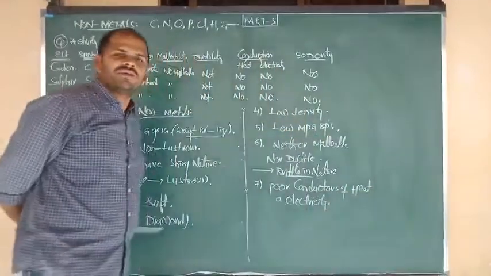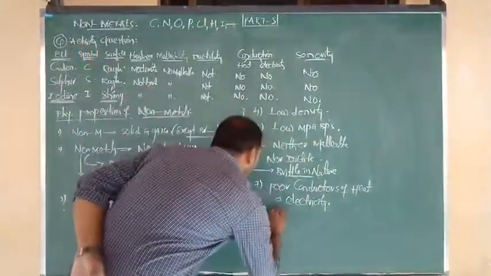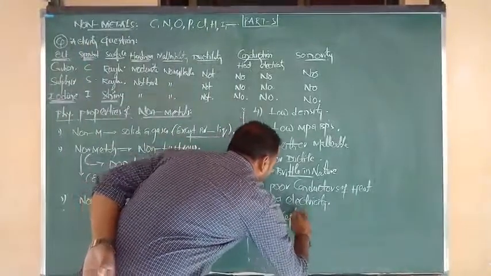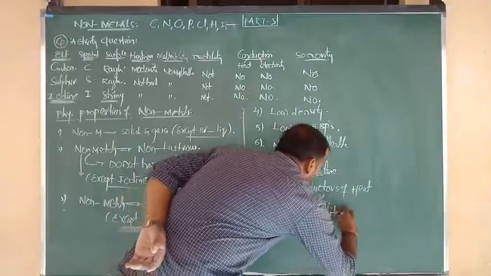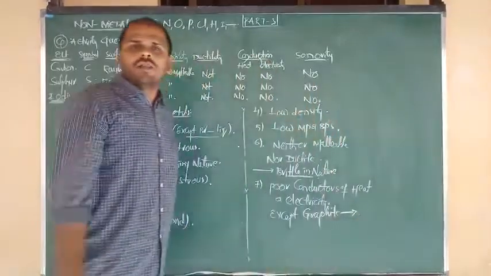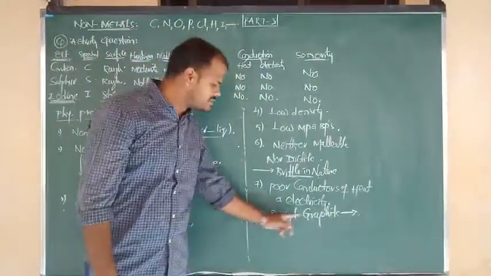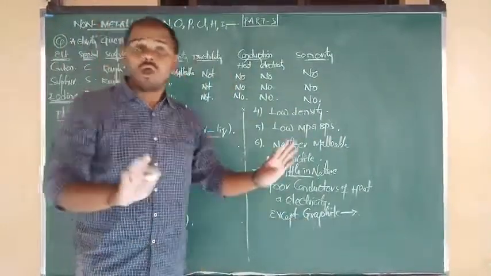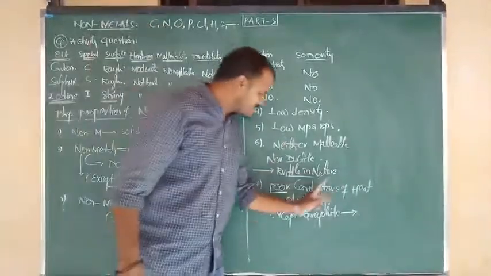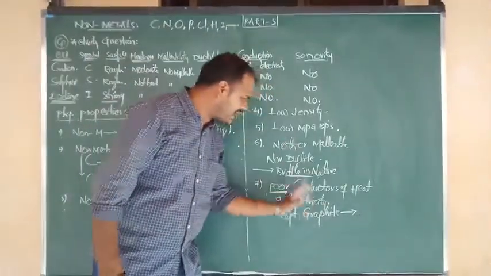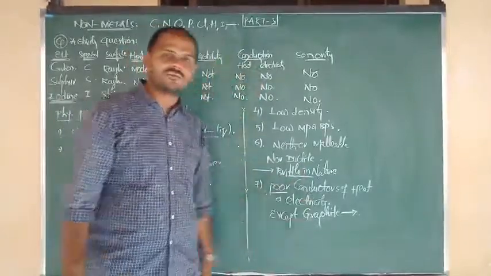Poor conductors of heat and electricity. Except, try to remember, that is nothing but graphite. It is the one and only non-metal which acts as a good conductor of electricity. The answer is nothing but graphite. All the remaining non-metals are poor conductors of heat and electricity. That is common for all non-metals, but except what? Graphite.